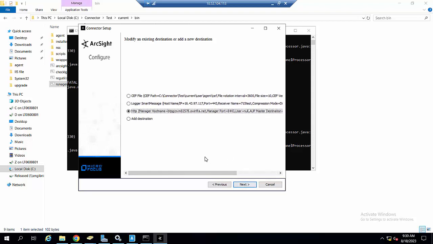That is why one more solution is to generate the ESM certificate and then upload it manually to the connector via the Keytool UI. So I will show you how to do it.